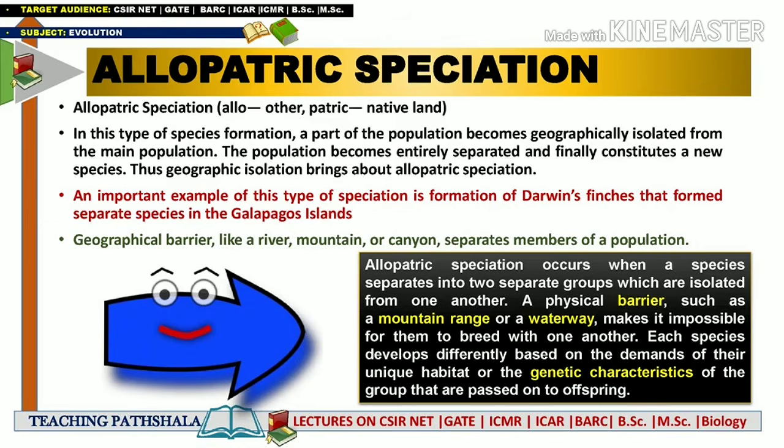The target audience and the subject from which I have taken this topic has been mentioned in the above section of this slide. So let's begin our discussion with allopatric speciation.